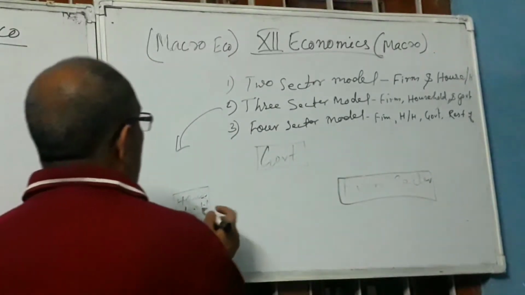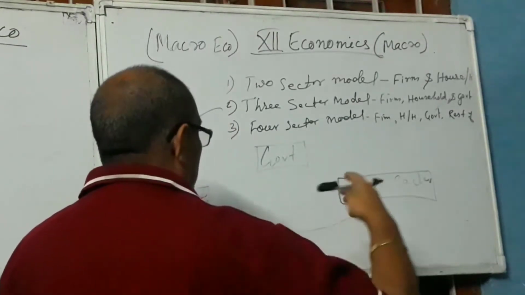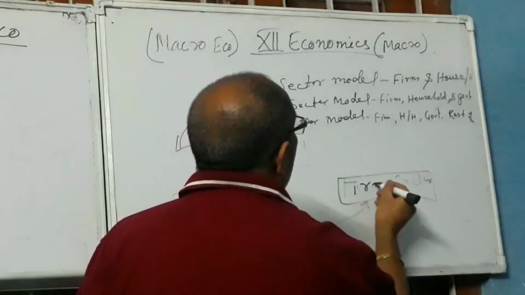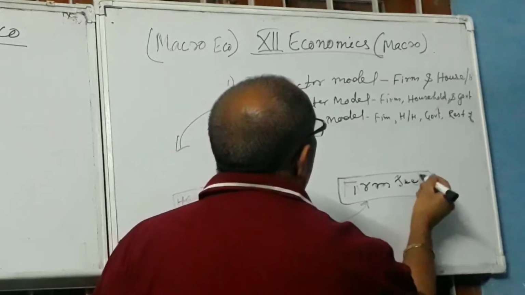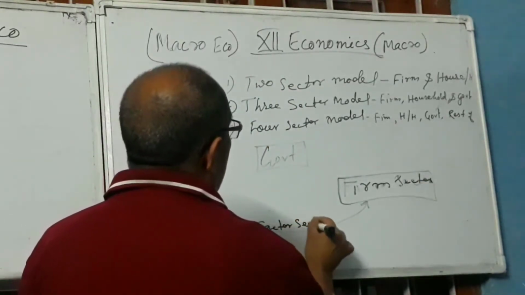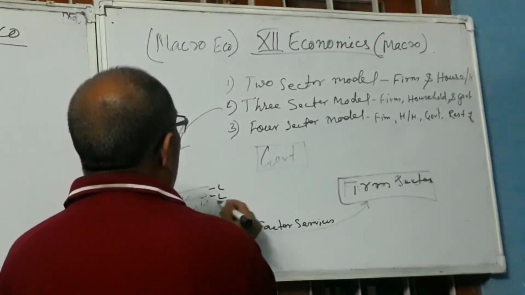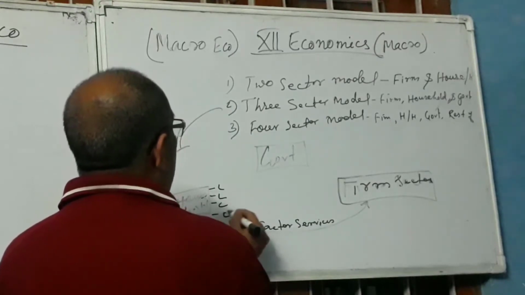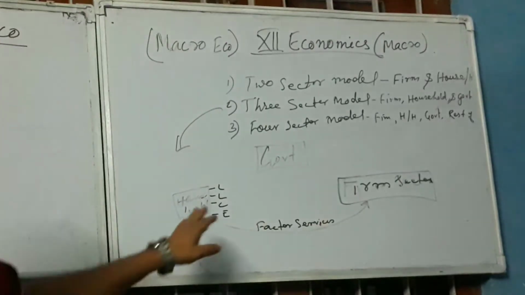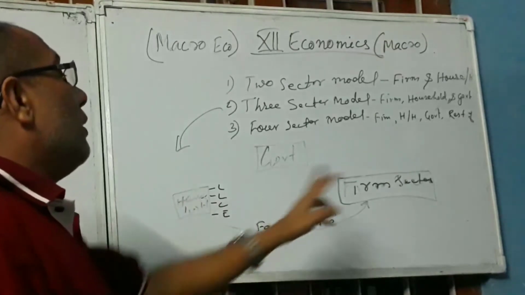Here also, in a similar way, household provides the factor services to the farm sector. Factor services means land, labor, capital, and entrepreneur. Land, labor, capital, and entrepreneur are known as the factor services provided by household to the farm.